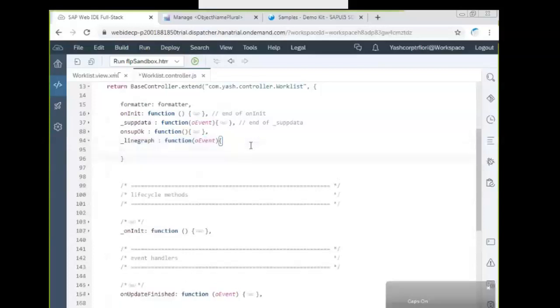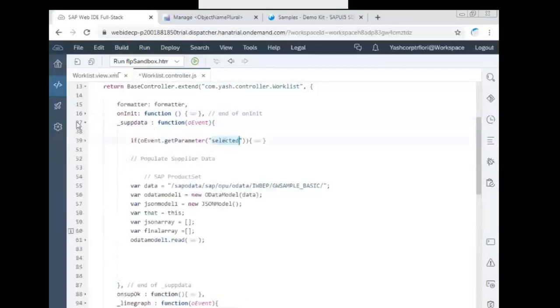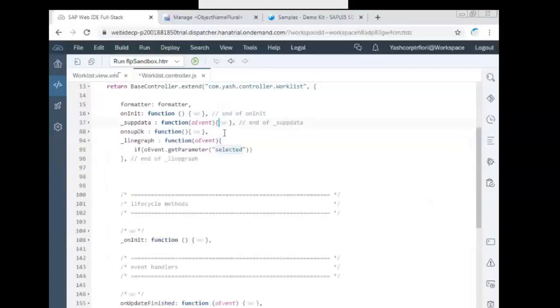Checkbox, no. So let us have an oEvent. Earlier, if you remember, oEvent checkbox. So you need to read the value of that checkbox. oEvent dot getParameter of selected. I hope. So I'll just check it. Selected. Okay.